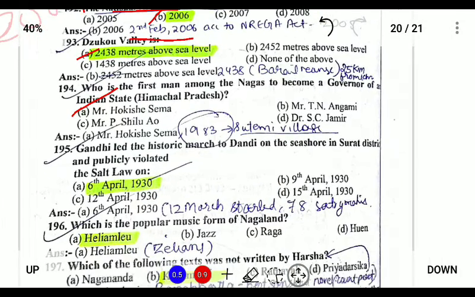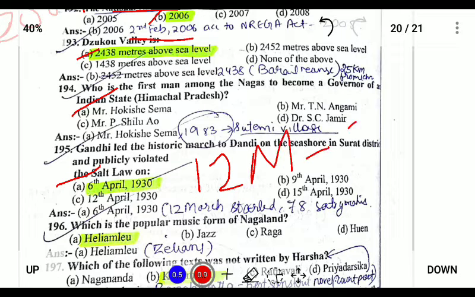Next, Gandhiji led the historic march to Dandi on the seashore in Surat district and publicly violated the salt law on 6th of April 1930. The salt march started on 12th March and ended on 6th of April, in which on 6th of April Gandhiji lifted a handful of salt from the Dandi shore, and he declared the civil disobedience movement publicly opened.